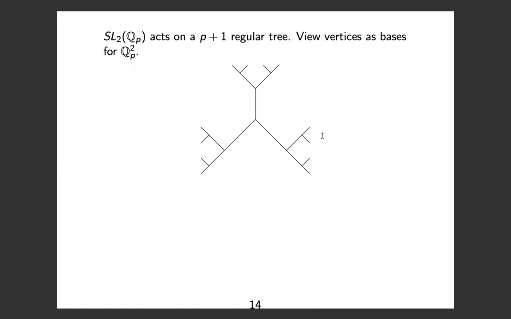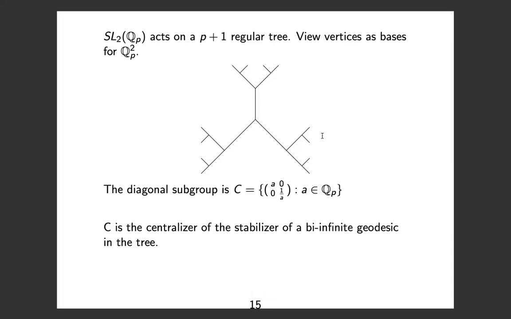But we want to study QP. So we have to act on a different space. And SL2 QP acts on a P plus 1 regular tree. We can view the vertices of the tree as bases for QP squared, and we connect 2 vertices with an edge whenever we can do a change of basis that differs by a power of P. We can see the diagonal subgroup in this tree as the centralizer of the stabilizer of a bi-infinite geodesic in the tree.